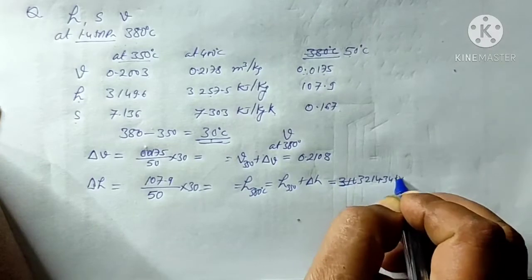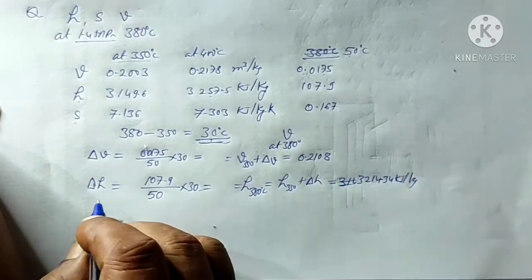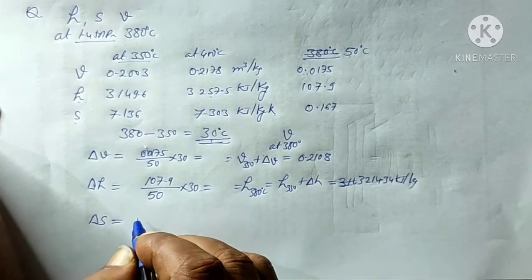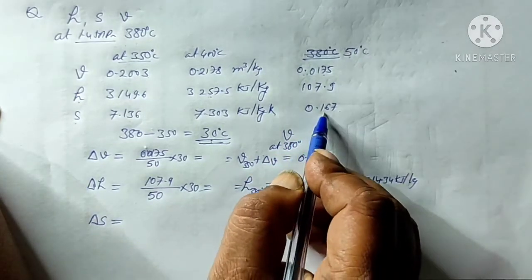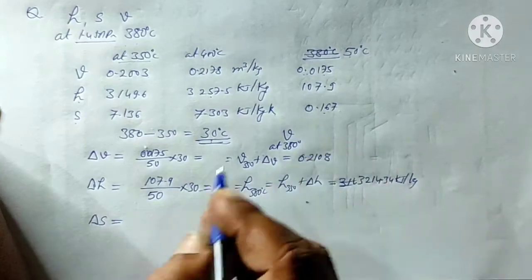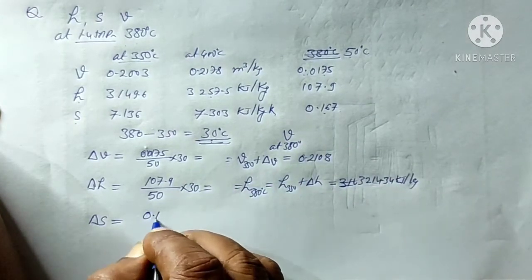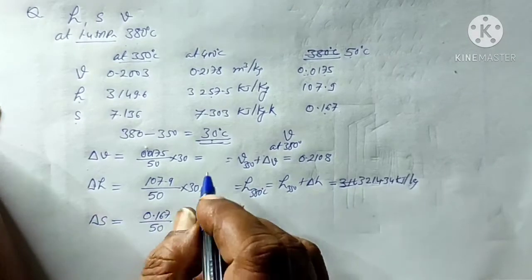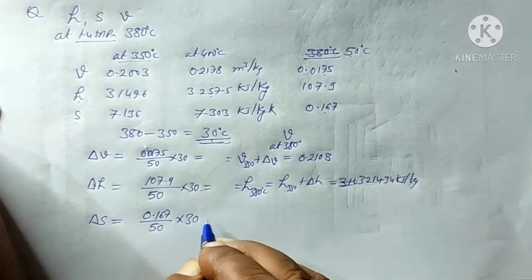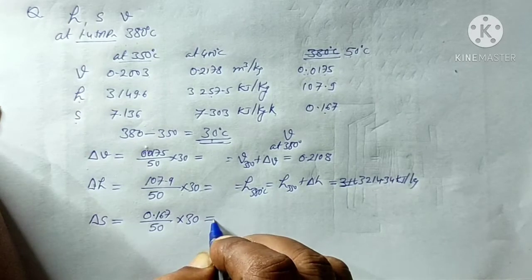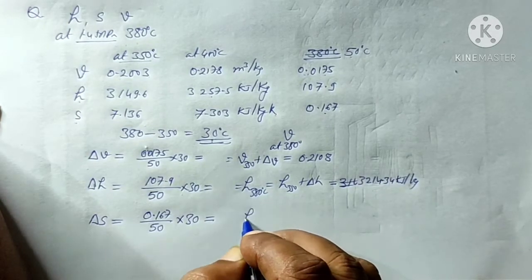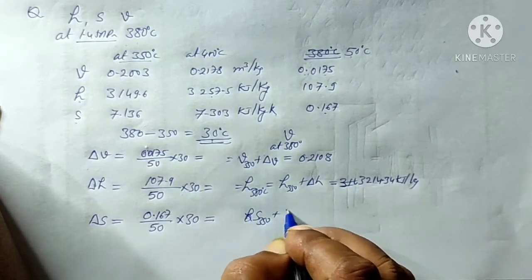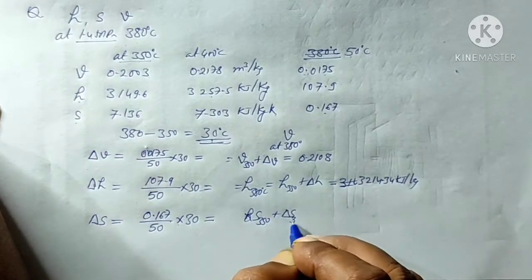3214.34 kilojoules per kg. And similarly, the change in entropy for 50 degree temperature is this much. So for 1 degree it will be equals to 0.167 divided by 50 multiplied by, for 30 degree we will multiply it by 30. So this change in entropy we will get, then we will add up the entropy at 350 plus entropy change for 30 degree.